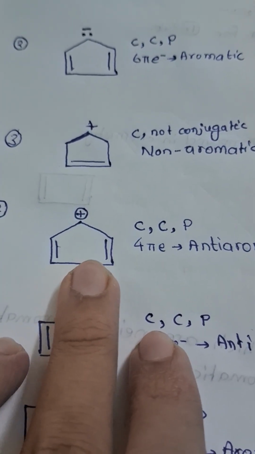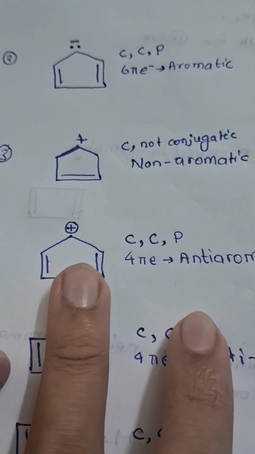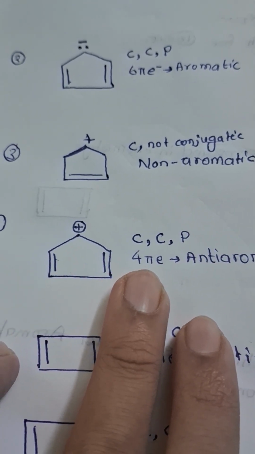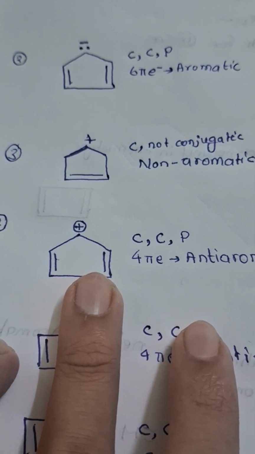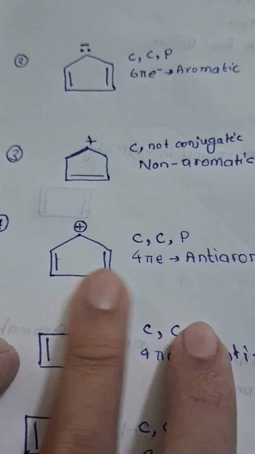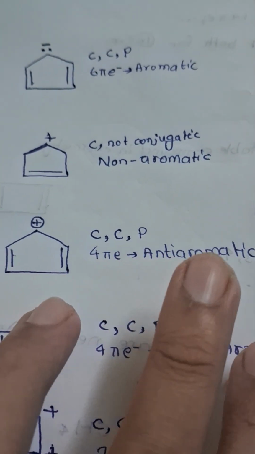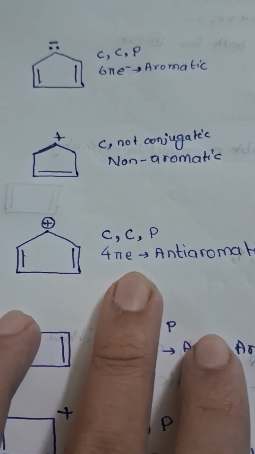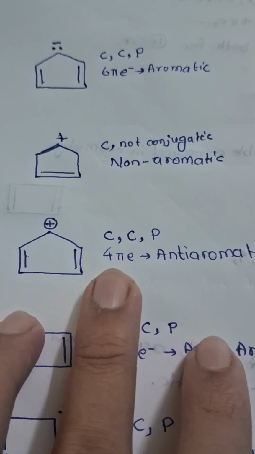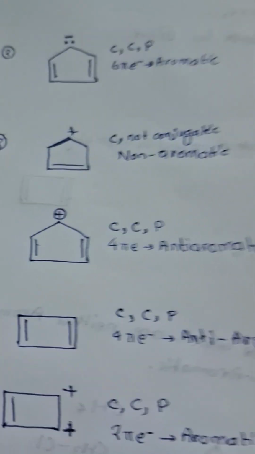Then let's talk about this. It is cyclic, conjugated, and planar, I will tell you. And how many pi electrons are there? 1 2 3 4. So 4 pi electrons, it means it is an anti-aromatic compound, because 4n pi, if you put n equals 1, 4 pi electrons refers to an anti-aromatic compound.